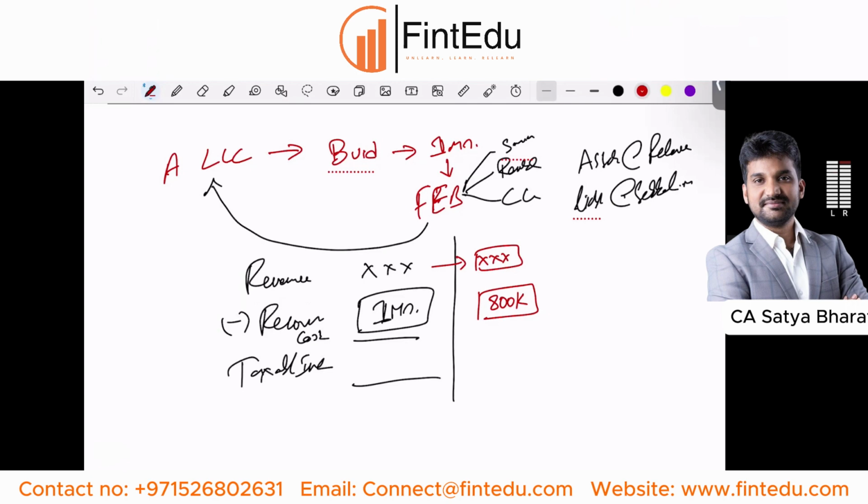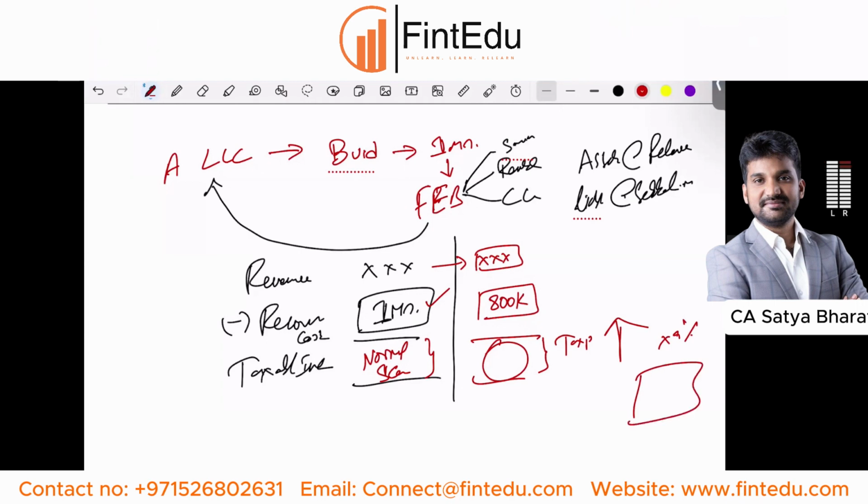If this is the case, then the difference, this is the regular scenario, the normal scenario. In the normal scenario, your taxable income would have been different. In this case, the tax provisions have changed things in such a way that your tax liability has shot up, is it not? Previously, you were getting the deduction of 1 million. Now you are getting only 800,000. So your taxable income is going to be high. Obviously, on this, 9% additional tax liability we are going to incur.